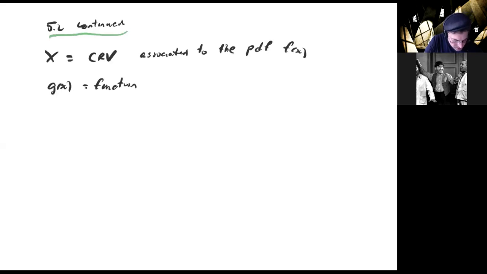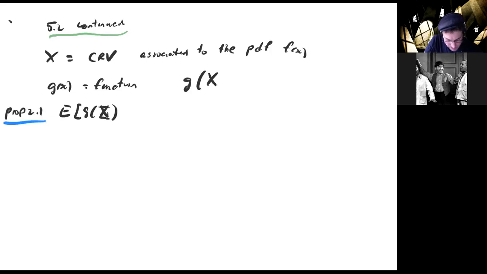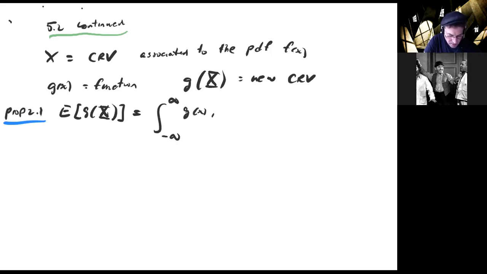And then we saw in proposition 2.1 that the expected value of the random variable g of X, this is a new random variable, is the integral from minus infinity to infinity of the product of g of x with f of x dx.